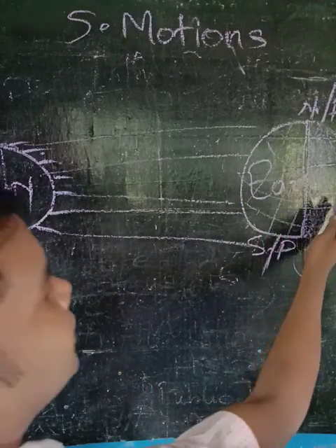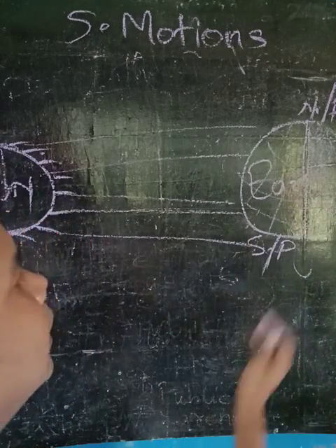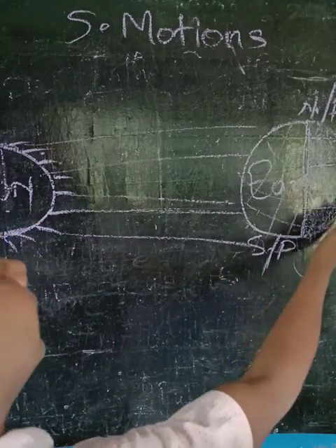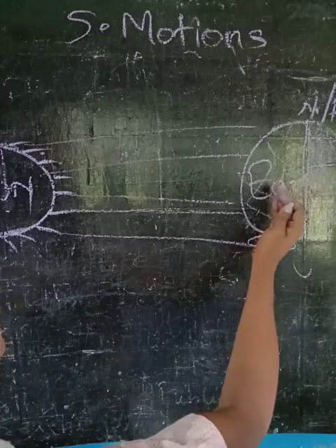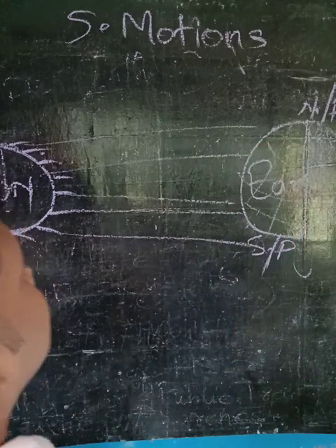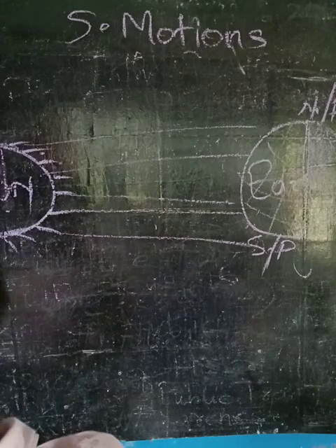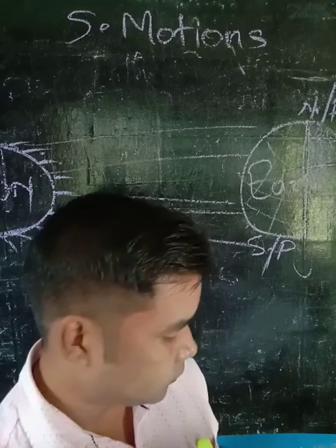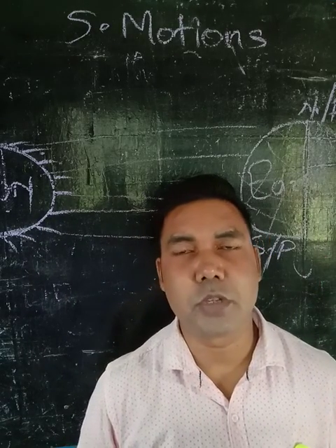And this part is not facing the light of the sun, which means this part is night. Again, when it rotates and this part comes to the front and that part goes back, this part will be day and that part will be night. So it is called rotation. The earth takes 24 hours to complete one rotation.